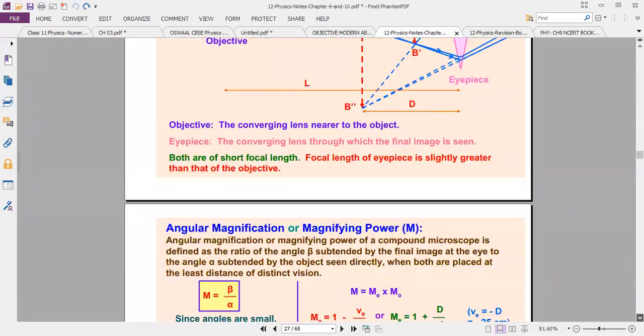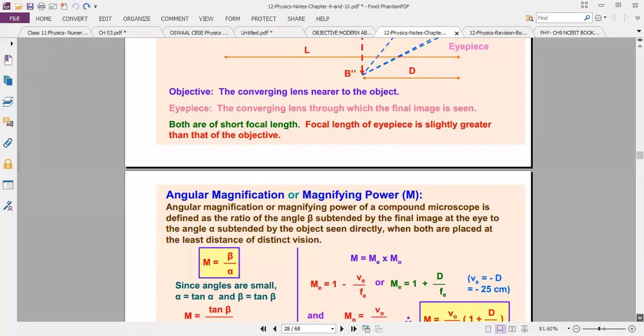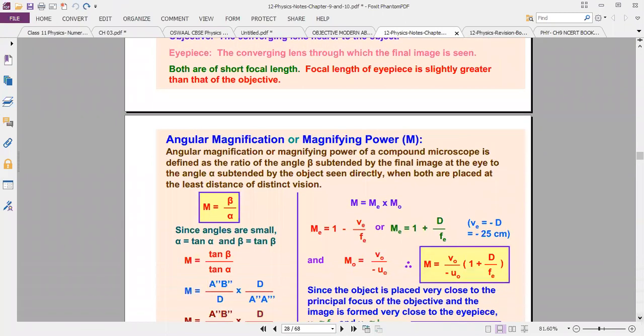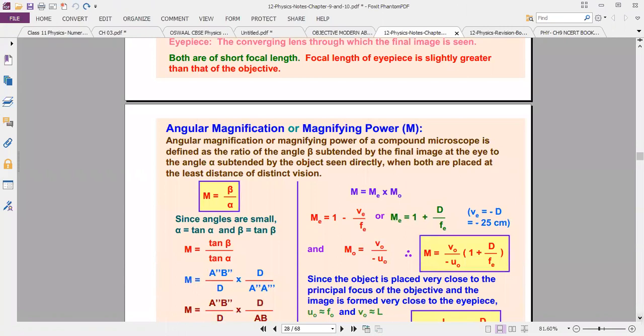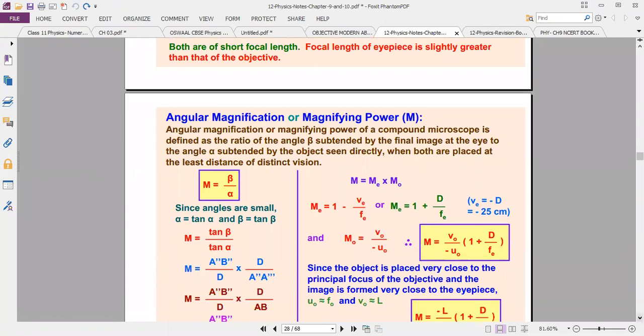Next, we want to find the angular magnification, or magnifying power.